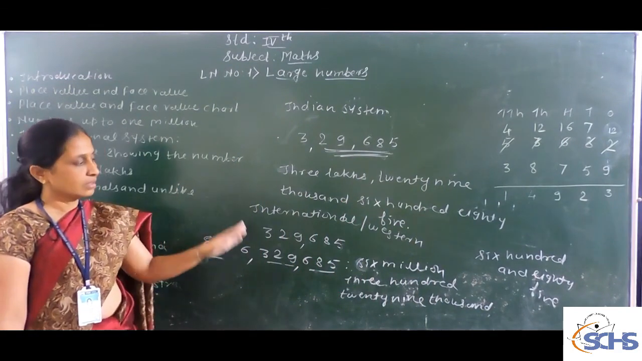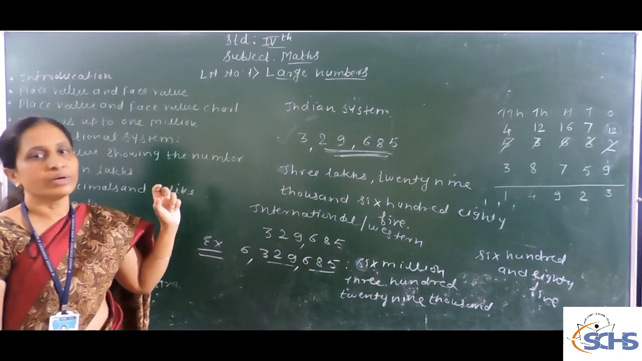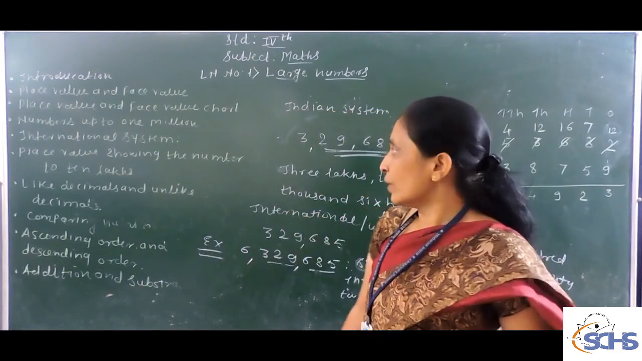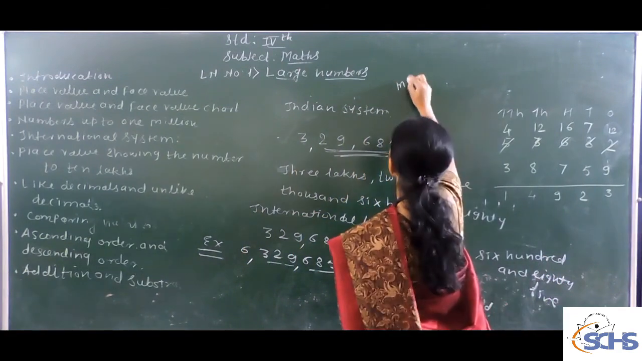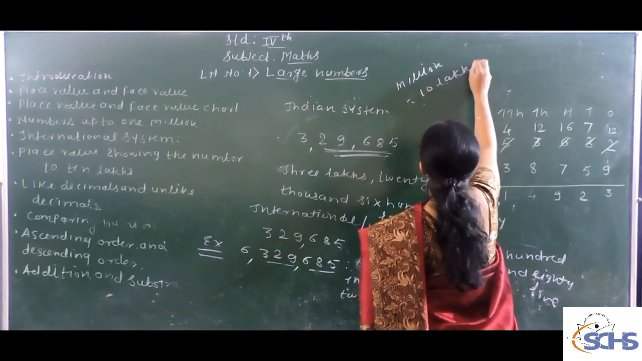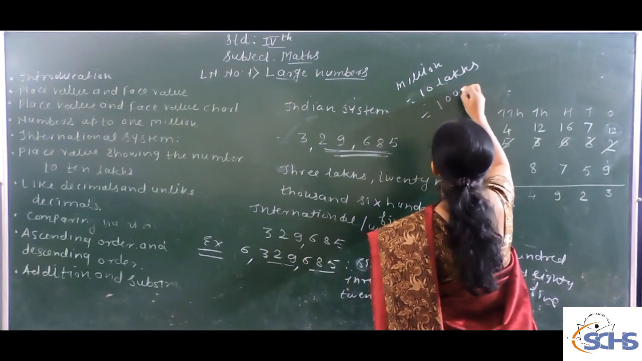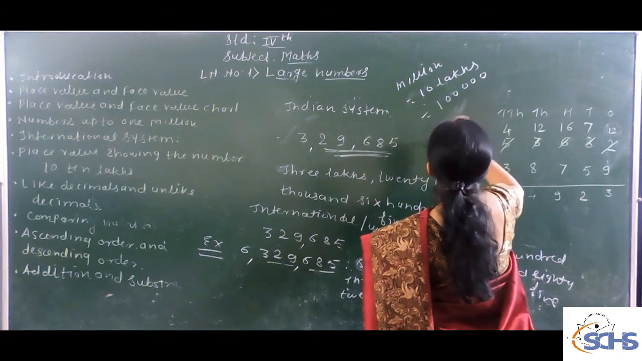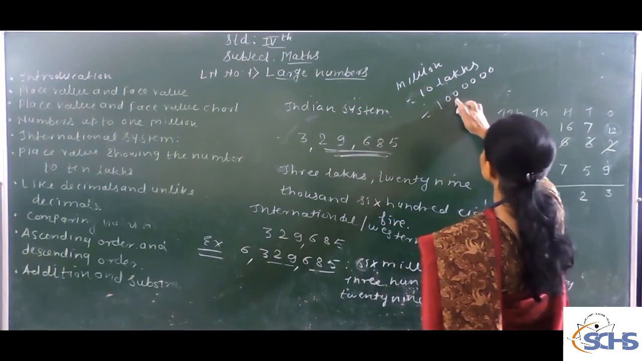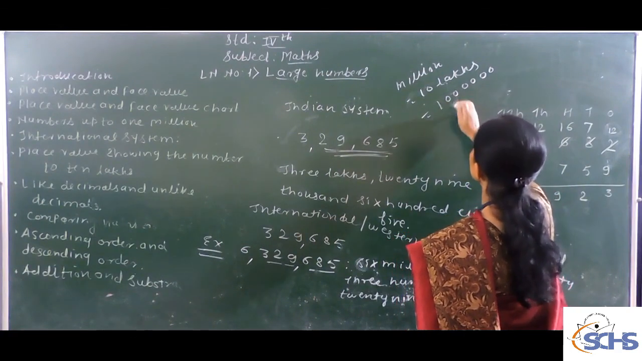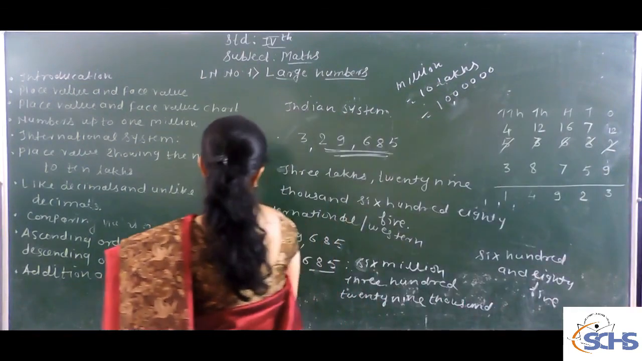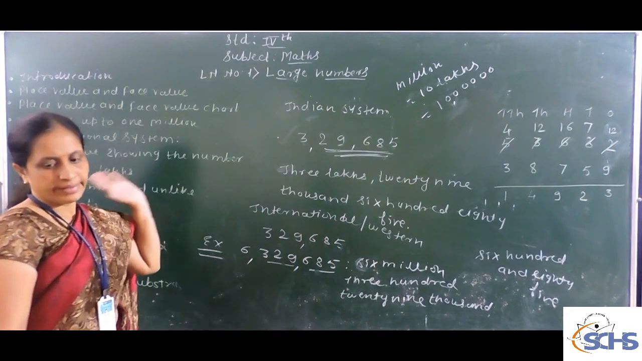In this international system, the word million is generally used. Million means 10 lakh, so 10 lakh means 1 million. This way you have to read this number in the international form and the Indian form.